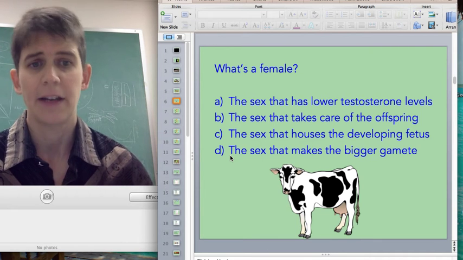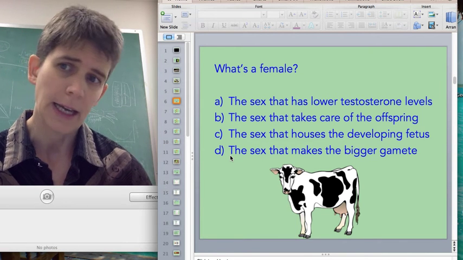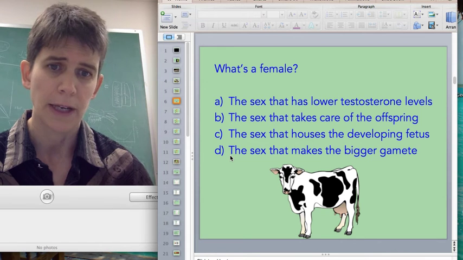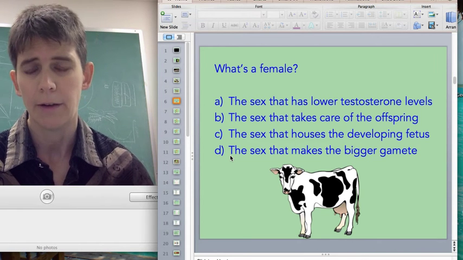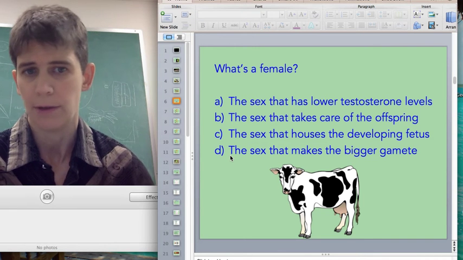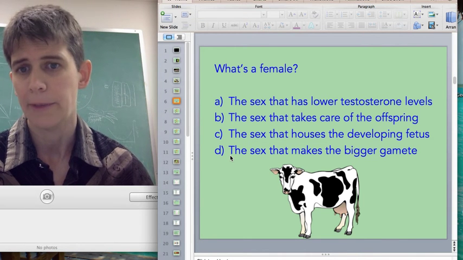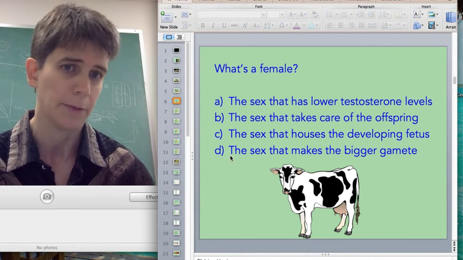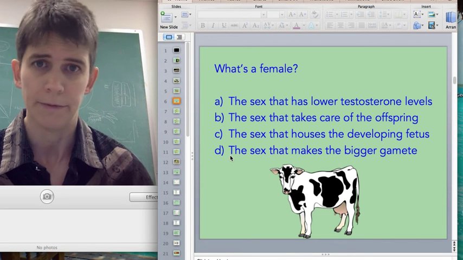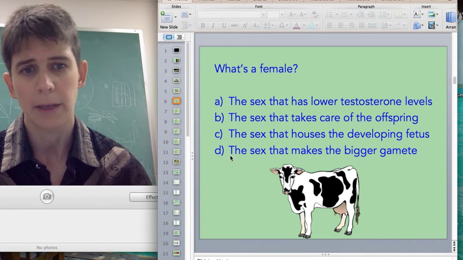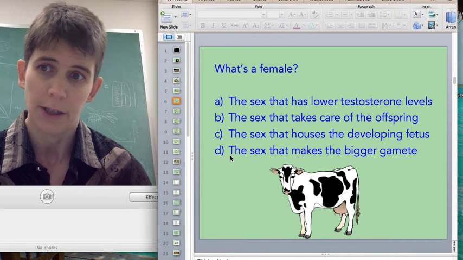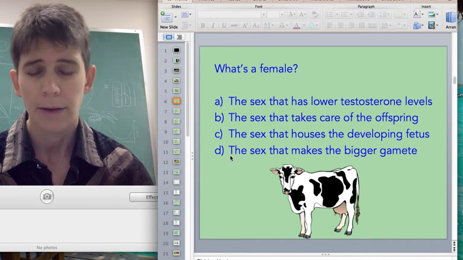C, the sex that houses the developing fetus. Again, in the vast majority of cases, there is no housing of the fetus. Only in mammals and a few other species do you see that. So this can't be the difference between male and female spiders, male and female guppies, anything like that. D, the sex that makes the bigger gamete. That's what's left, so you can tell by process of elimination that it's correct.